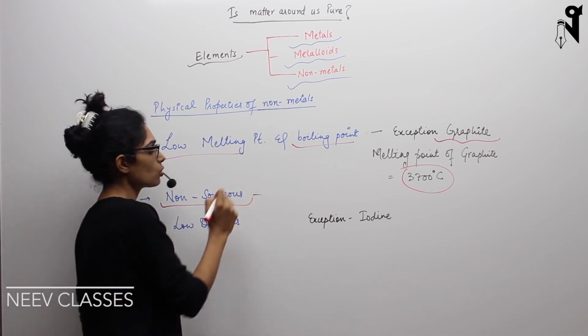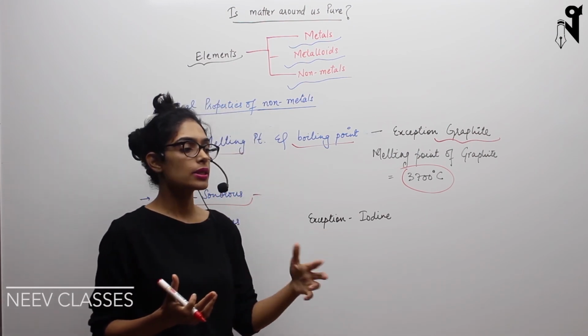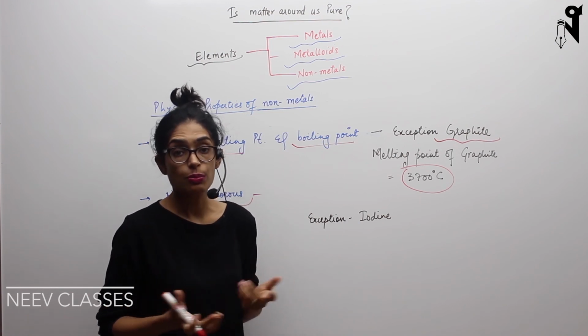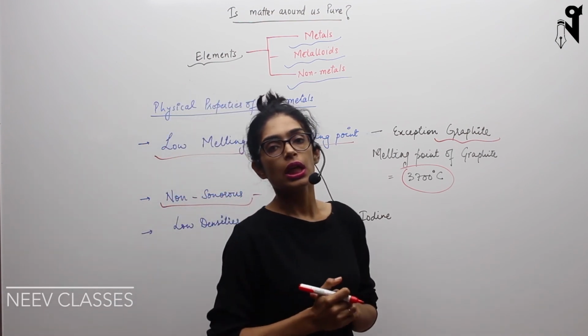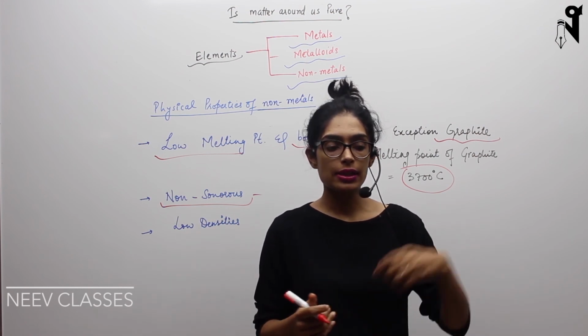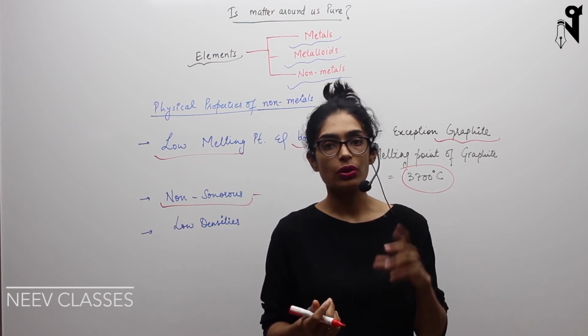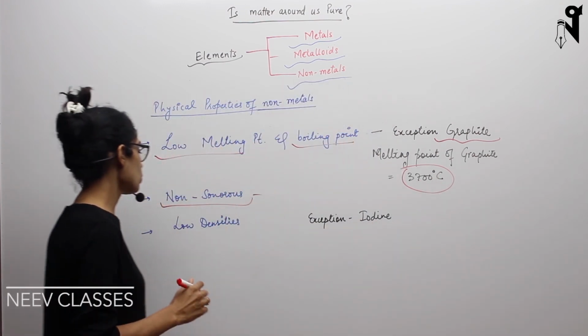Next property is non-sonorous. As we already know that most of the non-metals are liquids and gases, definitely they cannot have sonorous properties. The ones which are solids also have a very soft texture, and that is the reason when you strike them, they do not produce a specific kind of metallic sound or ringing sound. So they all are non-sonorous.